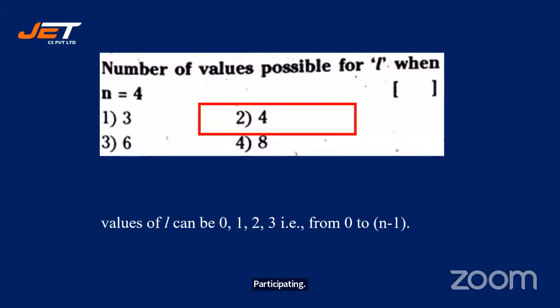Yeah, here the sentence goes. Values of L can be 0, 1, 2, 3. That is from 0 to n minus 1.